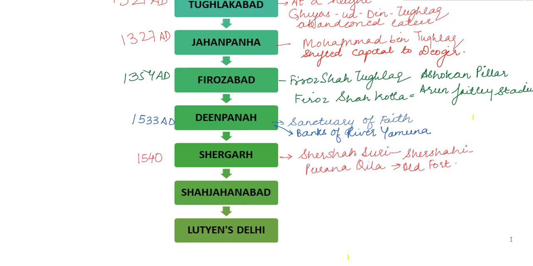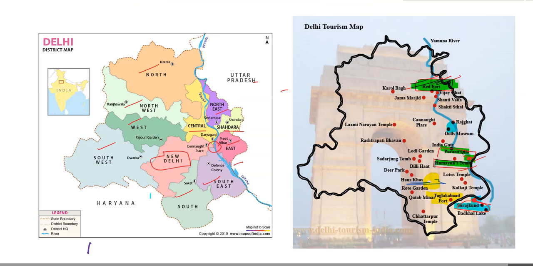Let us now locate Shergarh and Deen Panna on our map. So we can see that Deen Panna was somewhere here near Humayun's tomb, as it is said that Deen Panna was built near the river Yamuna. So this is Yamuna flowing through Deen Panna. And Shergarh was built near Purana Killa. So this is Purana Killa and Shergarh was here. So this is Deen Panna and this is Shergarh.